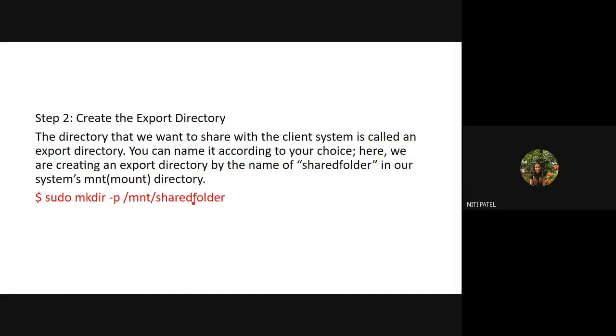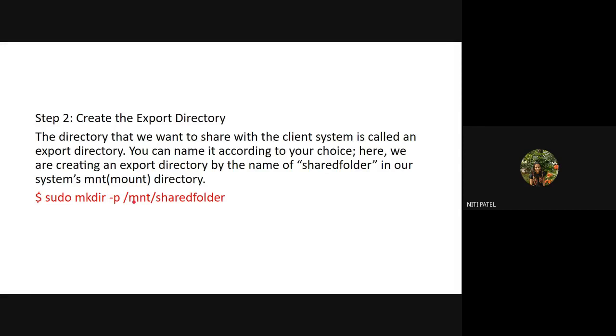So now when I transmit the data, what I will be transferring is this particular folder. This folder will go to the client machine. Once the client extracts the share folder, it will find all the files which the client wanted from the server system. So what has the server done here? Instead of sending one file individually, the server machine has simply created a directory called share folder, which is inside its MNT directory, that is mount.